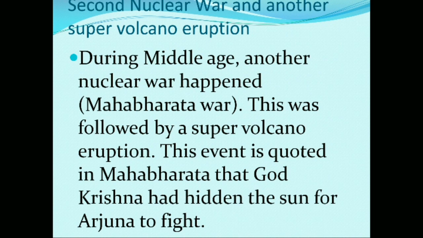The following section describes about the Second Nuclear War and another super volcano eruption. During Middle Age, another nuclear war happened, Mahabharata War. This was followed by a super volcano eruption. This event is quoted in Mahabharata that God Krishna had hidden the sun for Arjuna to fight.